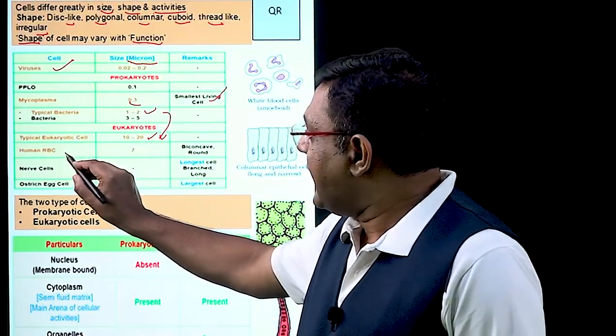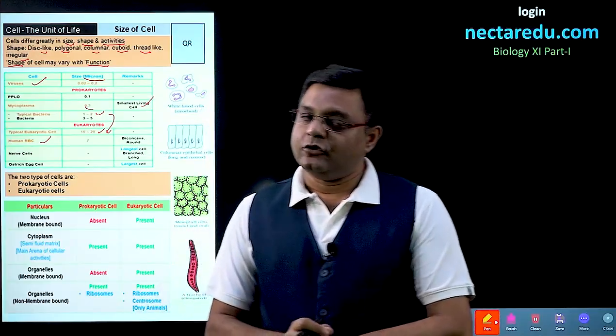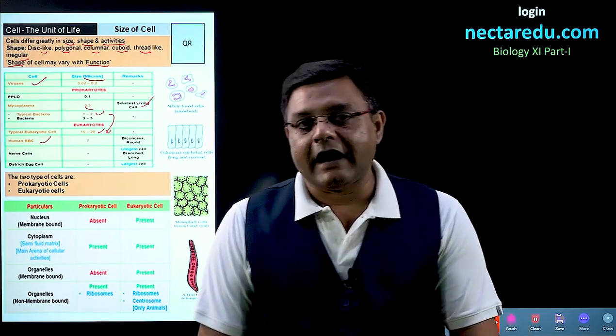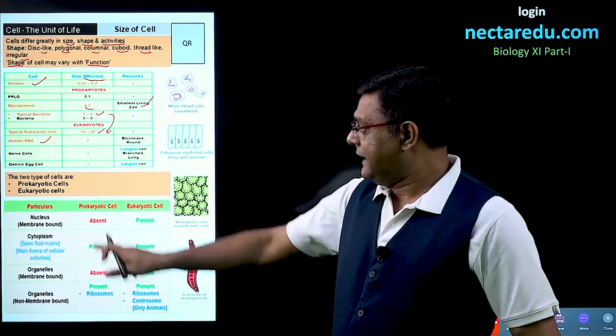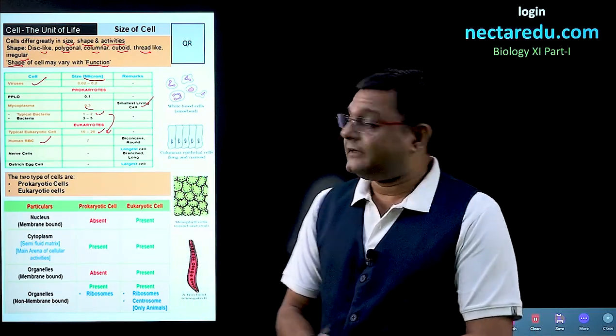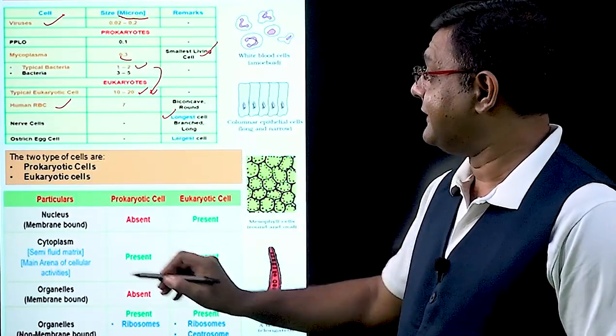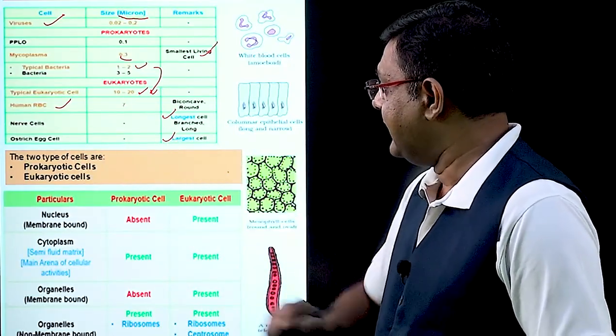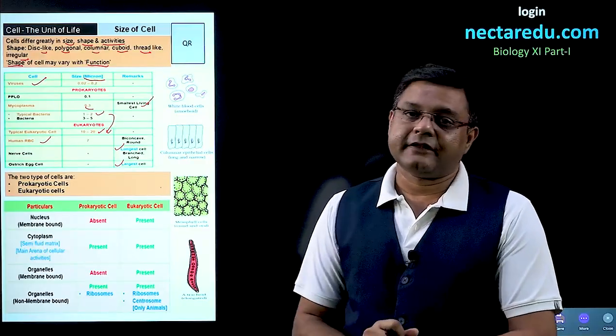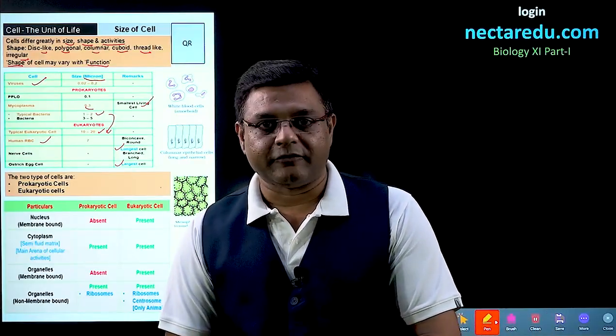After this, an important eukaryotic cell is the human RBC. The size of human RBC is 7 microns. Then we talk about nerve cells. Nerve cells are the longest cells, and the ostrich egg cell is the largest cell. So these are some points about size and shape of cells.